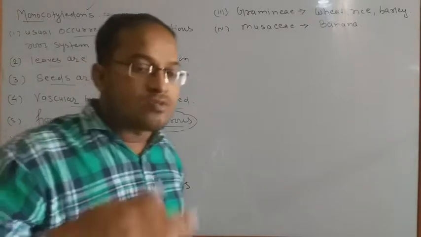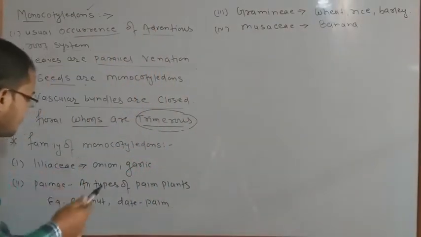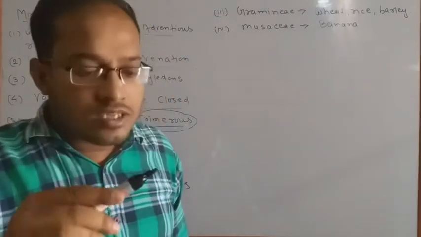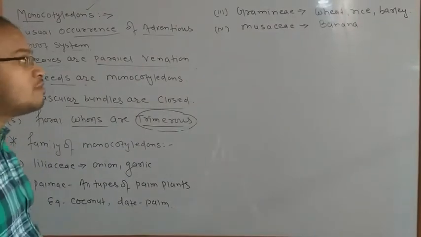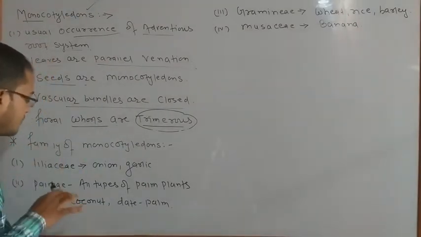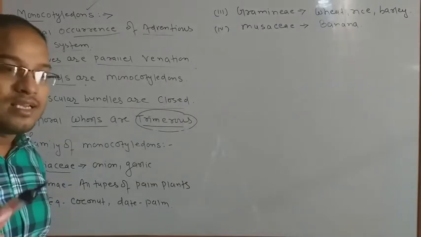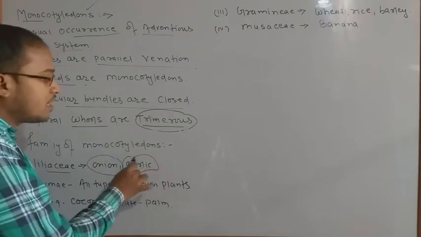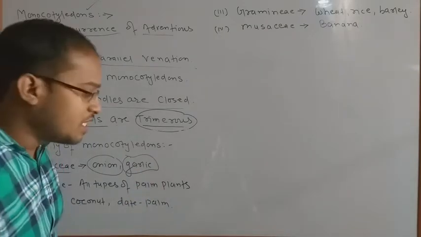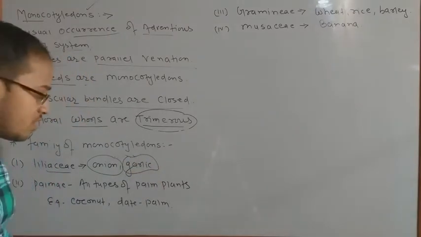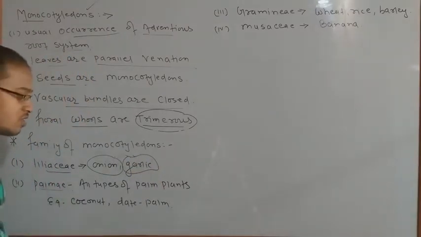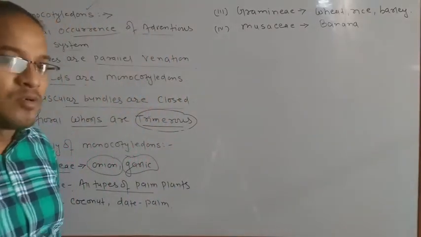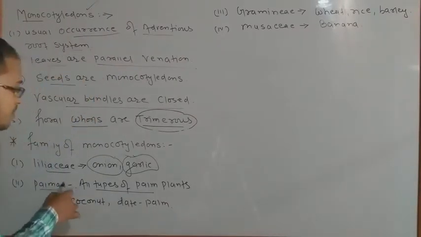Okay, now coming to the next phase, we have to discuss what the families are, because we have discussed 5 families in dicotyledons, but here there are many families, but the 4 most important families. Okay, so जो सबसे important family है, सबसे पहला है Liliaceae. Liliaceae is a special family of monocotyledons, and examples are onion and garlic. Okay, we all are familiar with onion and garlic. Okay, so next important is Palmae. Palmae means all the types of palm plants. जितने भी palm plants होते हैं जैसे कोकोनट हो गया या date palm हो गए, ये सब आपके palm category में आते हैं.